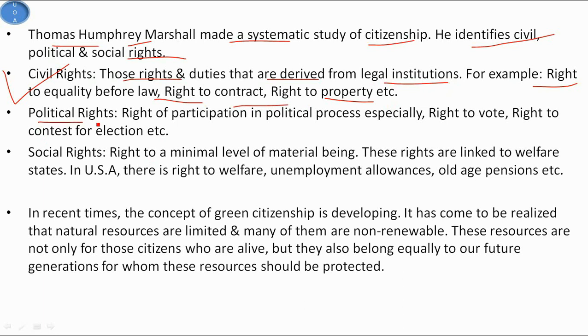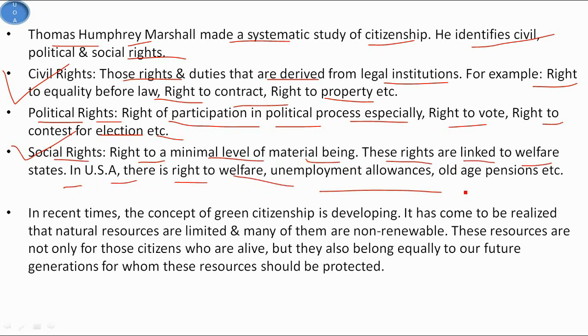Now we see the second, that is the political rights. So rights of participation in the political process, especially right to vote, right to contest for election etc. are the political rights. And the third one is the social rights, and these are rights to a minimal level of material being. So these rights are linked to the welfare state. So in USA there is right to welfare, unemployment allowances, old age pension and so on, and in a similar way in India too.